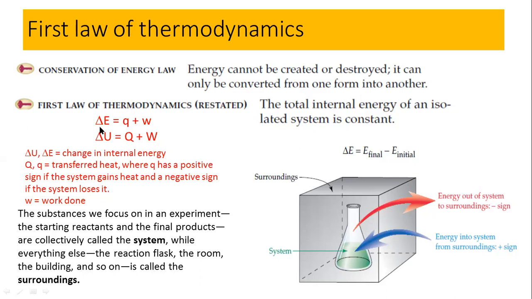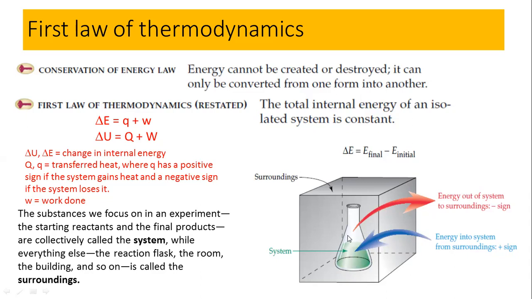So the delta E is the change in energy, and Q is the heat transfer, and it may be positive or it may be negative. When it has a positive value, that means the system gains energy. If the system is gaining energy from the surrounding, then it has more energy.